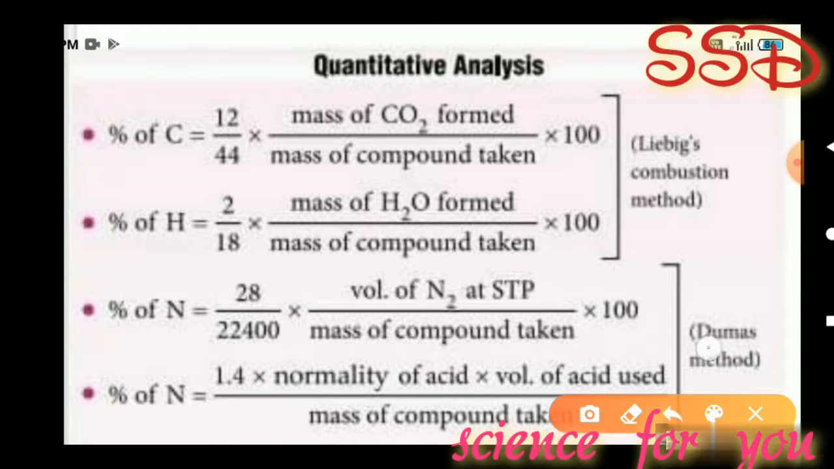Next, the Dumas method. The Dumas method is used for the estimation of nitrogen. Percentage of nitrogen is equal to 28 by 22,400 into volume of N2 at STP divided by mass of compound taken into 100. Percentage of nitrogen is also estimated by this calculation: percentage of nitrogen is equal to 1.4 into normality of acid into volume of acid used divided by mass of compound taken.